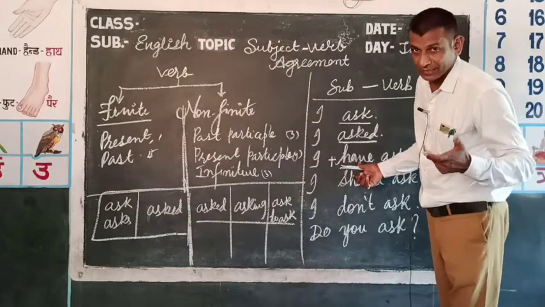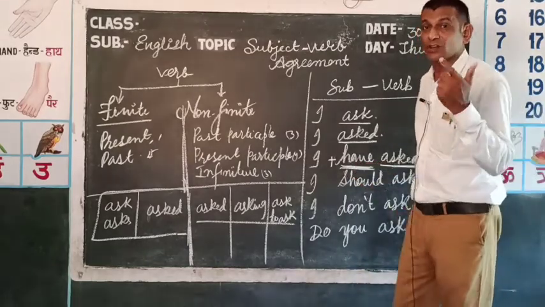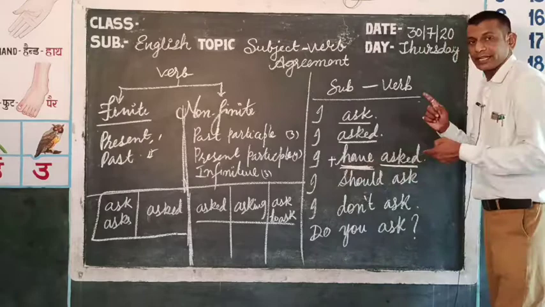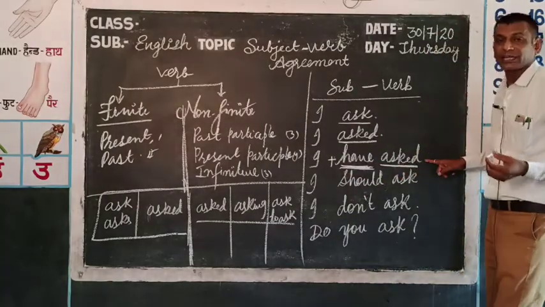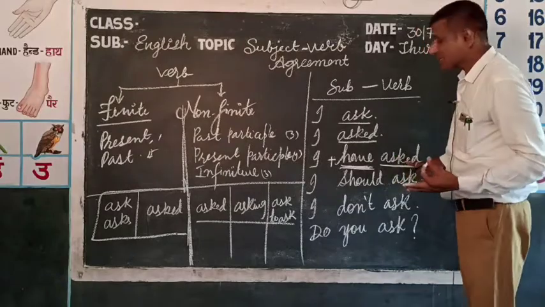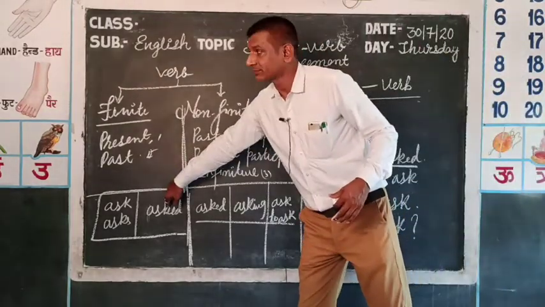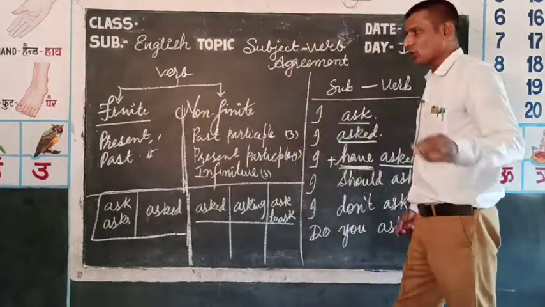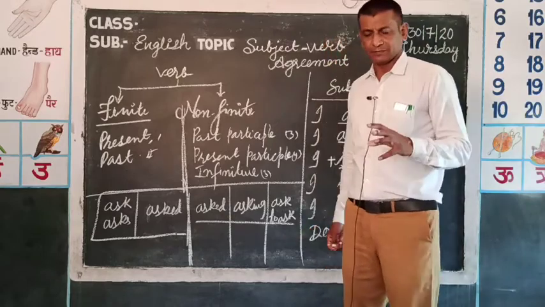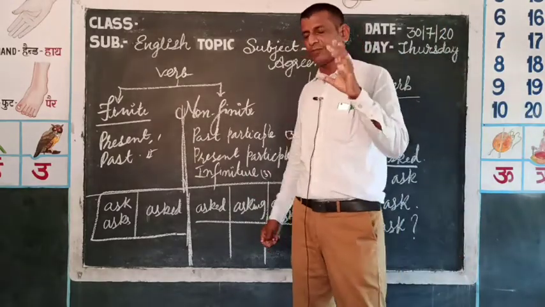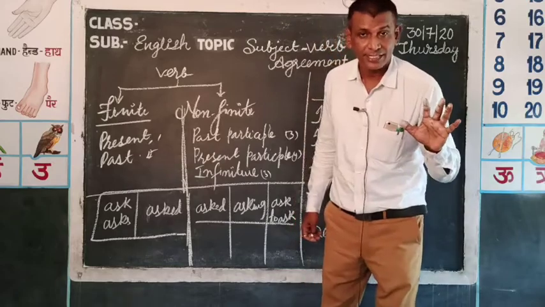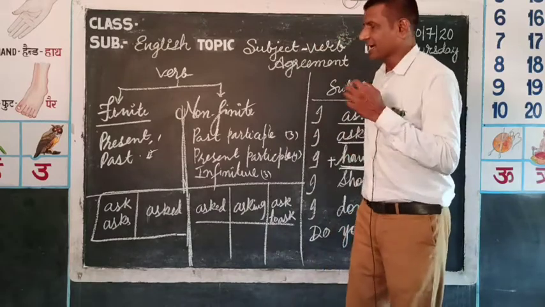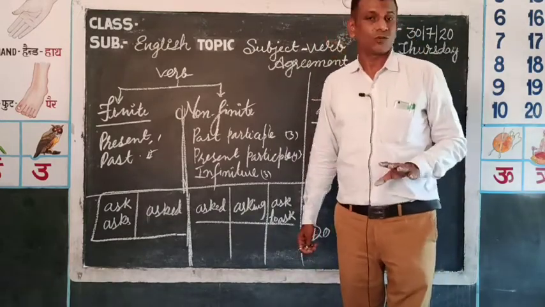So what do you think? Which is finite or which is non-finite? Well, I think you have understood now. Have is finite and asked is non-finite. It means this asked is not the past form. This asked is past participle. Very clear. So with the subject agreement, again I tell, we use only finite verb. We do not use the first form directly with the subject, and the rest of the verbs are always non-finite.